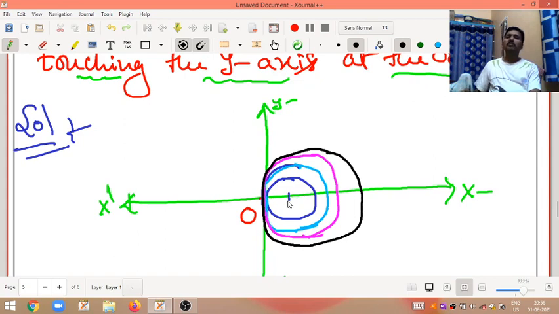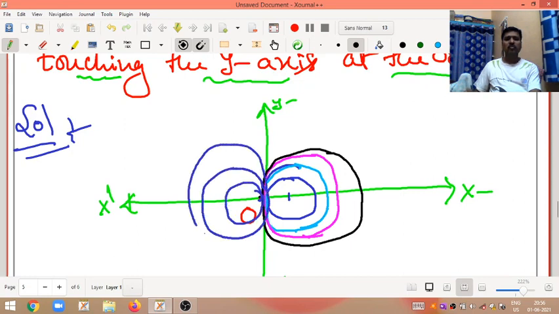Now I am taking positive centers. Here also circles will come, like this. But I am taking the positive center. The center of the circle is g comma 0, since the y coordinate becomes 0.